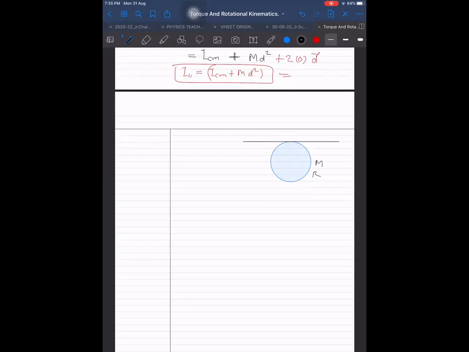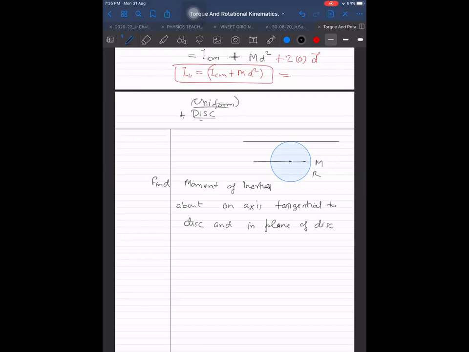This is a disk, D-I-S-C, disk. Find the moment of inertia about an axis tangential to the disk and in the plane of the disk. I am not mentioning uniform, but if I don't mention it, you always assume it to be uniform.